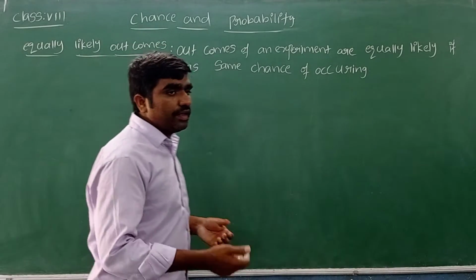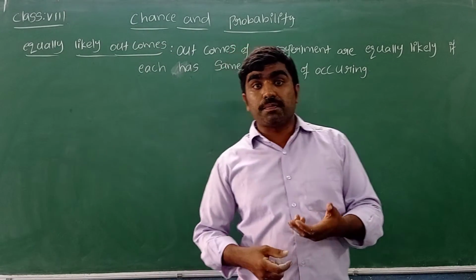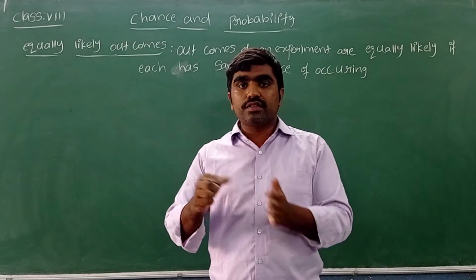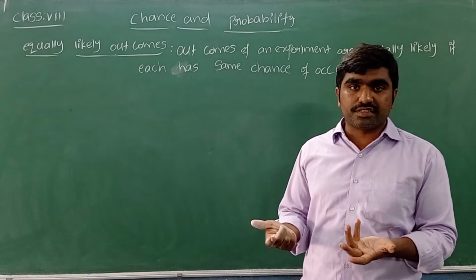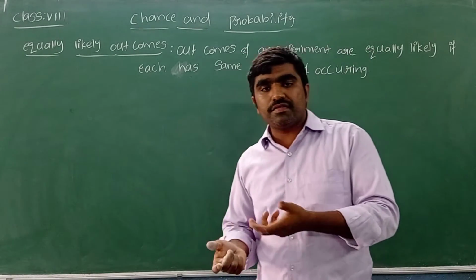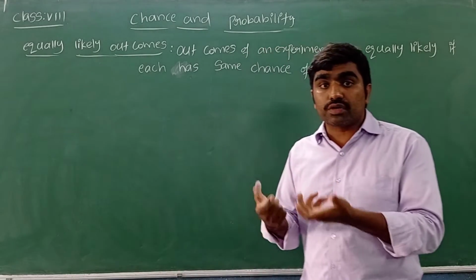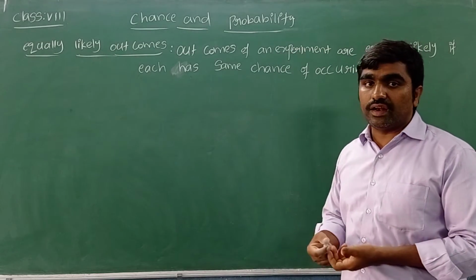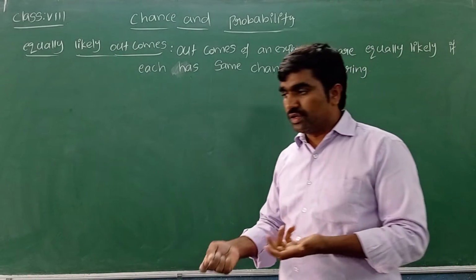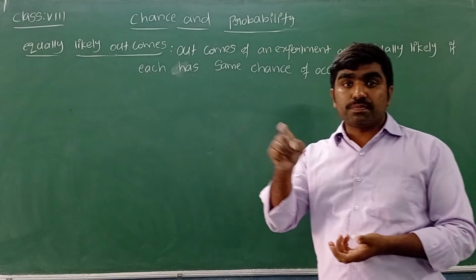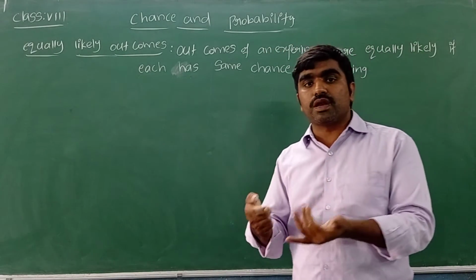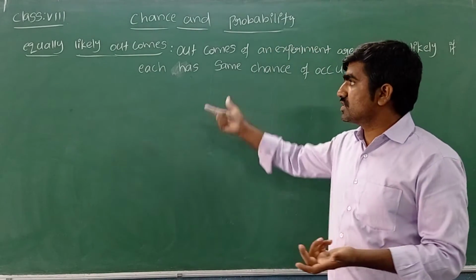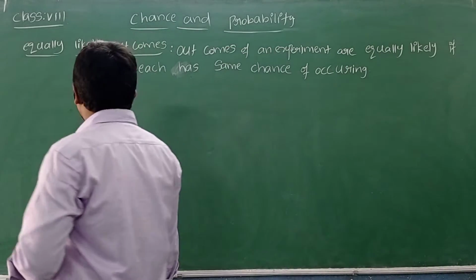Example, tossing a coin is one experiment, and there the possible outcomes are heads or tails, and both outcomes have the same chances. 50-50 chances. Maybe we get heads or tails. So both outcomes have equal chances, and it is called equally likely outcomes. Example, throwing a dice, there are 6 possible outcomes. All those 6 outcomes have equal chances to occur. So it is called equally likely outcomes.